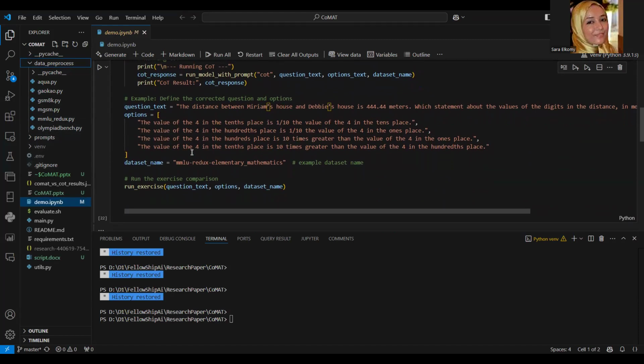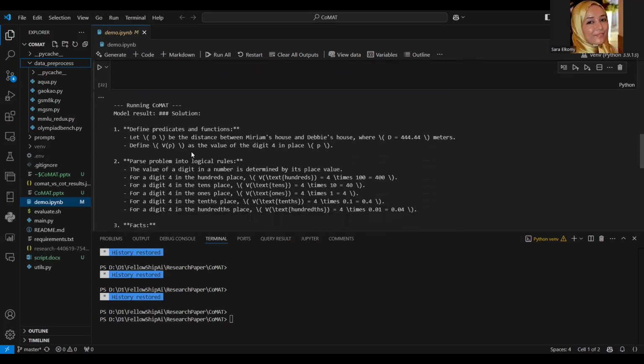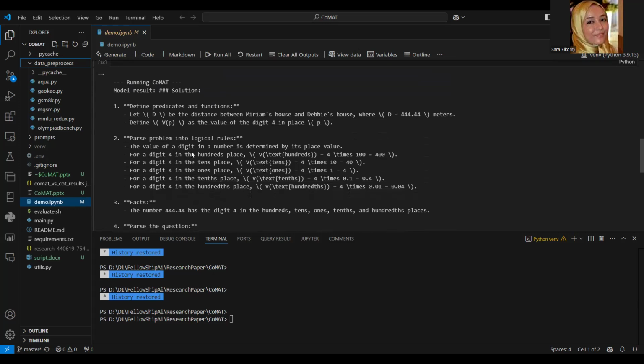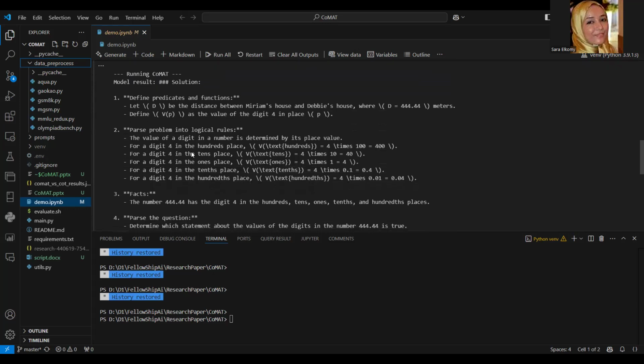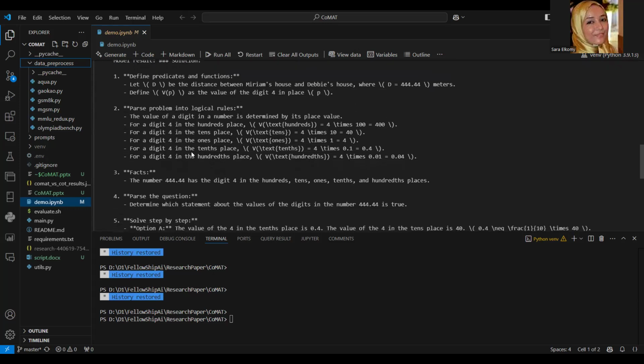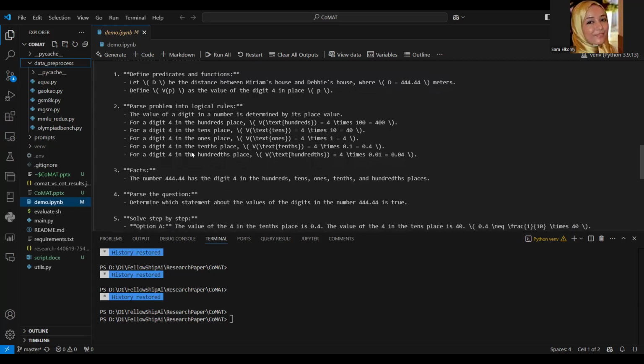So here's the execution. CoMAT results, as you can see here, include symbolic processing, parsing the problem into logical steps, and methodically analyzing each option.